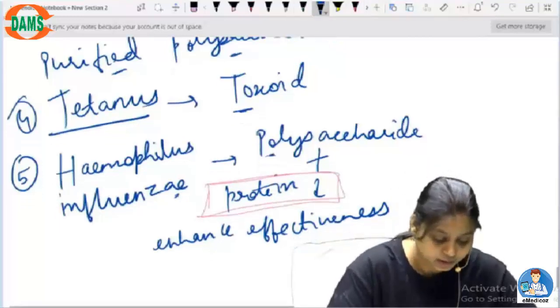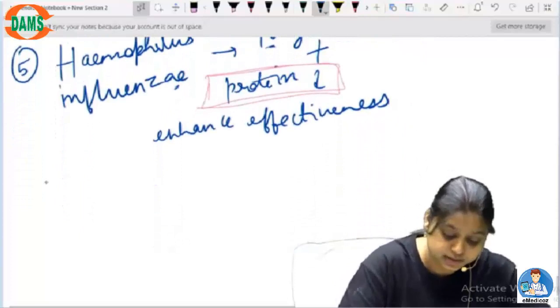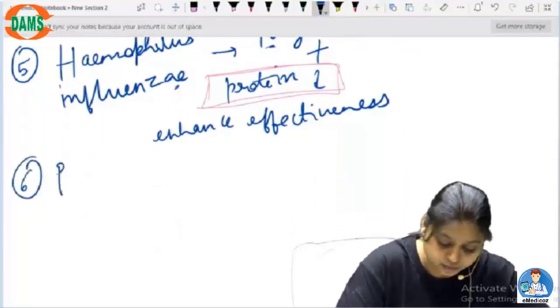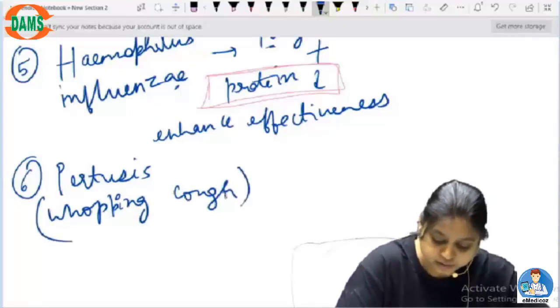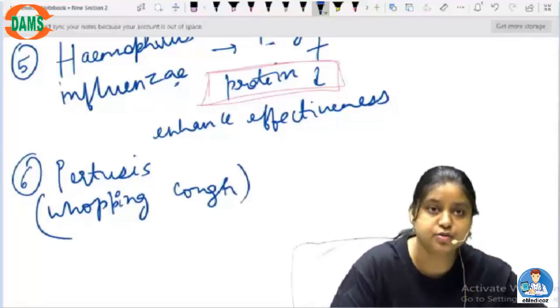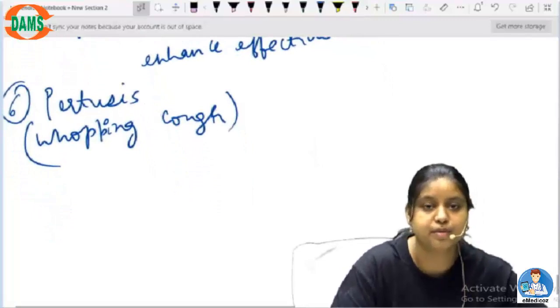Then there is a very common disease which happens in kids, which is whooping cough. When the child starts to cough and it does not stop, it is a non-stop coughing problem.